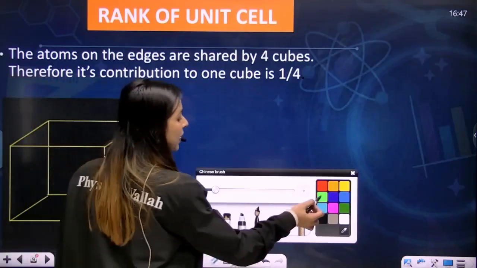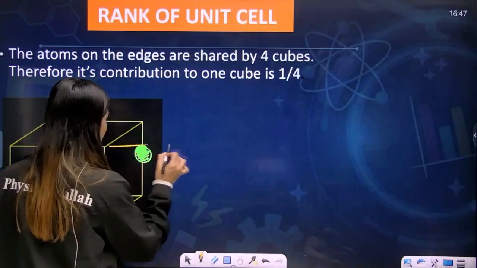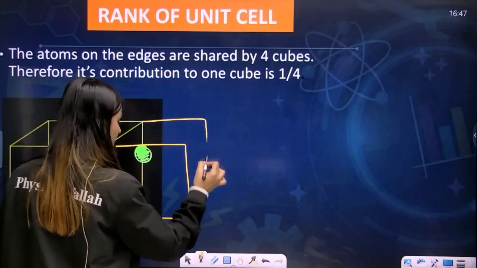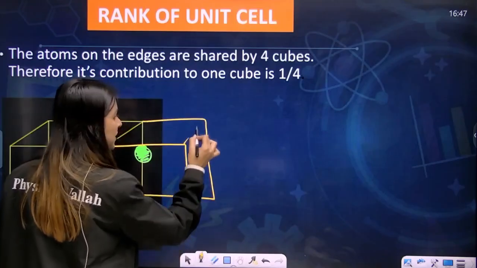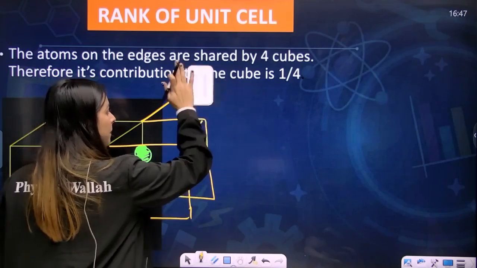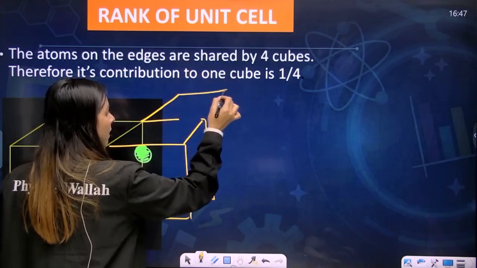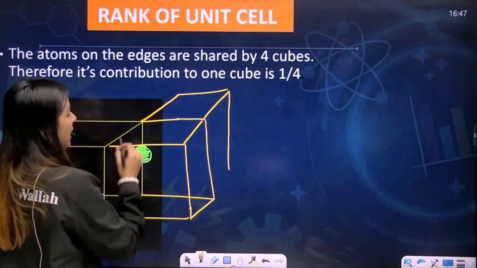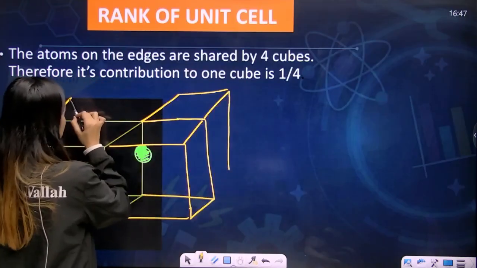You'll say that, ma'am, it is being shared in the adjacent room. Ma'am, there will be a room behind as well, right? And ma'am, there will be a room behind this as well, right?